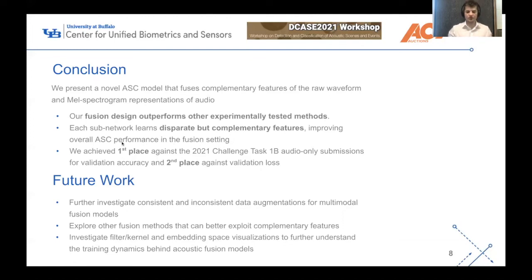Some future work we have is further investigating that notion of consistent data augmentations that I mentioned before, and then exploring other fusion methods as well, and even further investigating the visualizations of filter kernels and the embedding space to really see what's happening behind these fusion models.